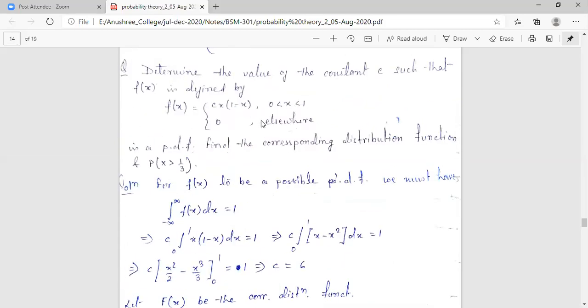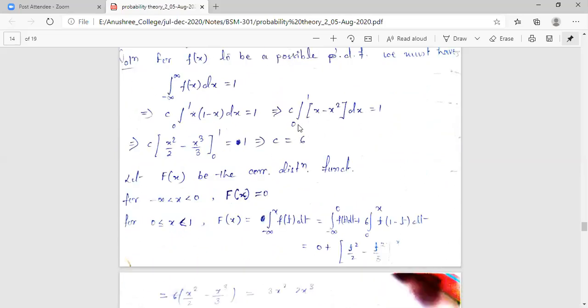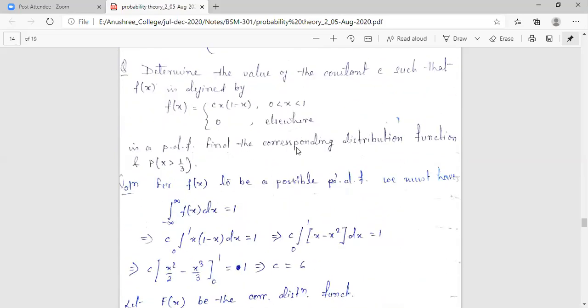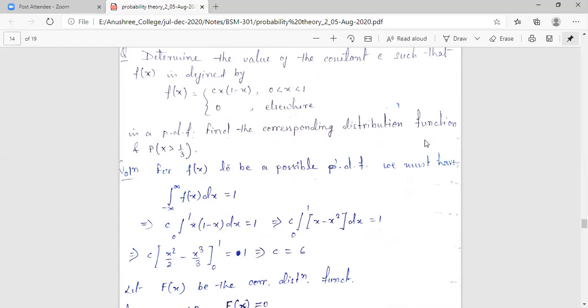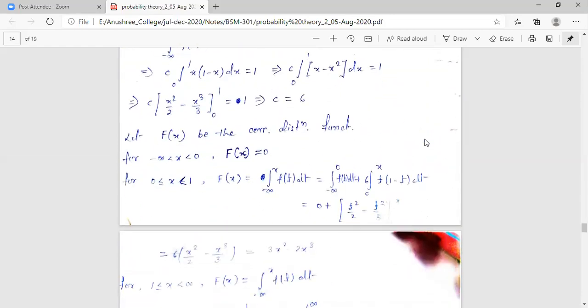Okay. Now we have got the unknown c. So f(x) is totally defined as 6x(1 minus x) for x from 0 to 1, and equal to 0 elsewhere. Right. Now next, what else is there? We are required to find the corresponding distribution function. We will do the same work as we did in the previous problem for the discrete random variable. The process is the same, with a slight difference.